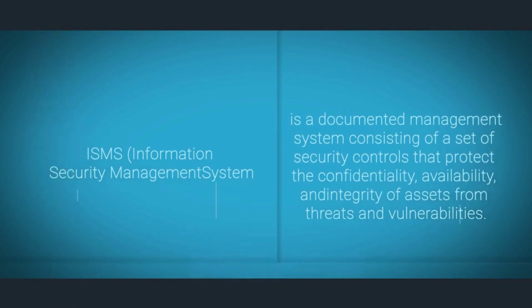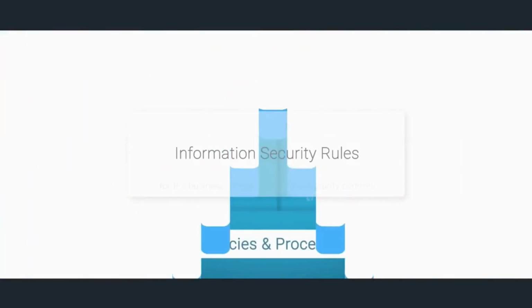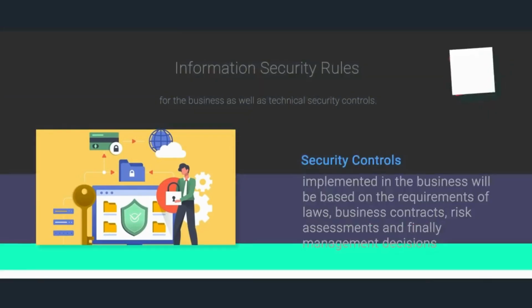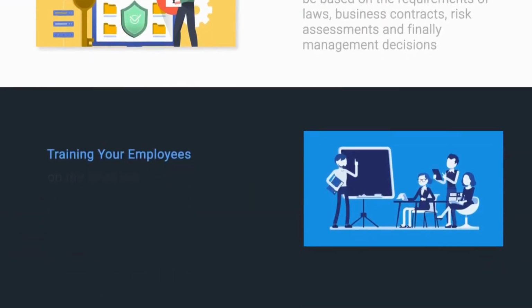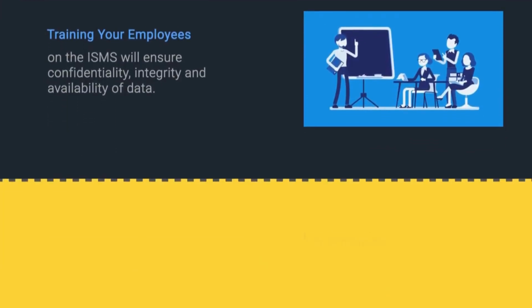ISMS consists of policies and procedures that set the information security rules for the business as well as technical security controls. The type of security controls implemented in the business will be based on the requirements of laws, business contracts, risk assessments, and finally management decisions. Training your employees on the ISMS will ensure confidentiality, integrity, and availability of data.